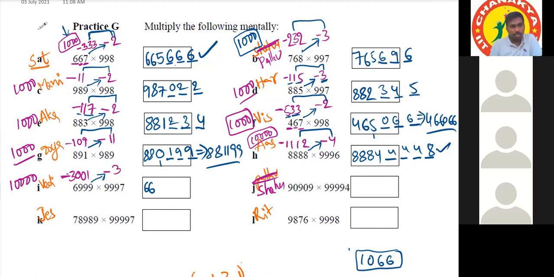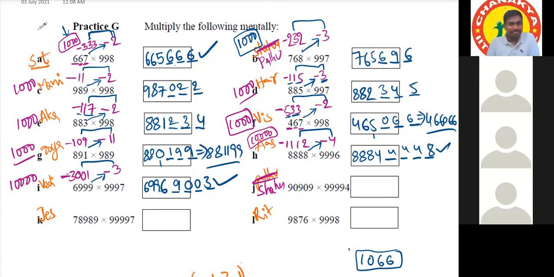Okay. 6,996. After that, 4 digits, sir. Very good. Then 3001 into 3 is equal to 9003. 9,003. Correct. Yes, sir. That's it.